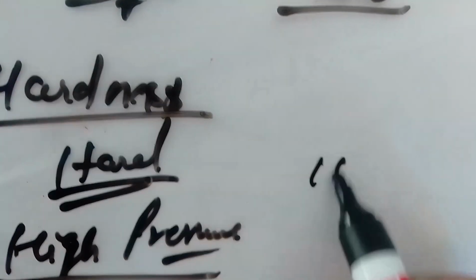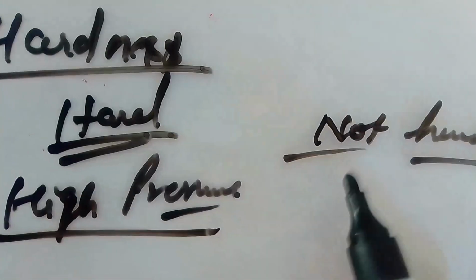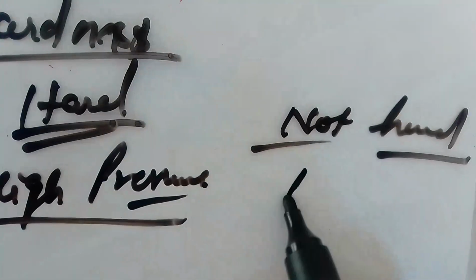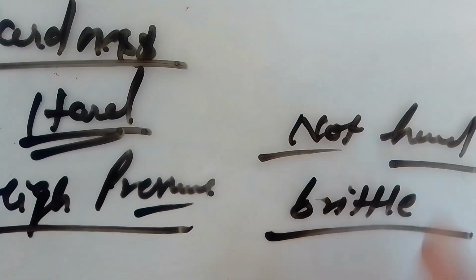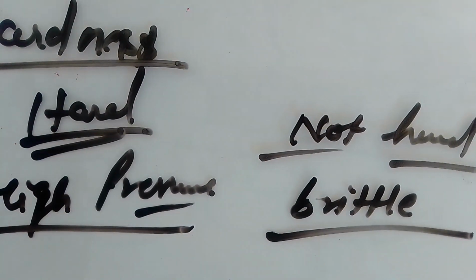Non-metals are not very hard, and if we apply high pressure or want to hammer them, they can be broken into pieces, means they are brittle in their nature, right? Brittle means which can be broken into pieces, that is called brittle nature. So this is about hardness. Exceptions will come here, like sodium and potassium.